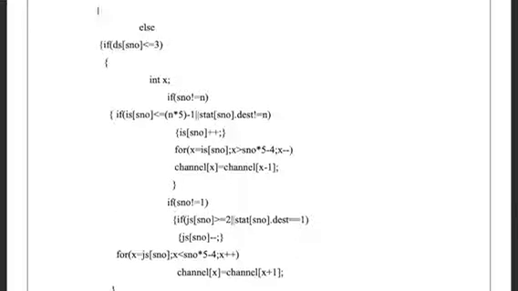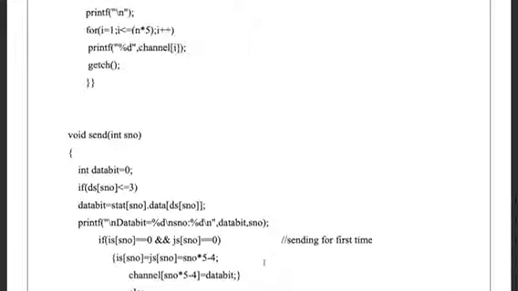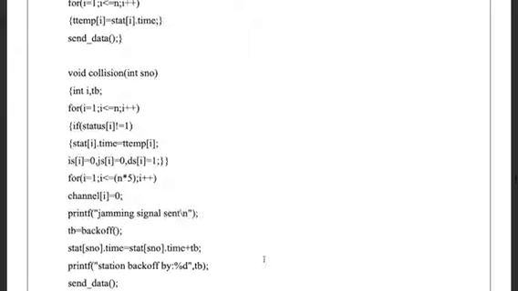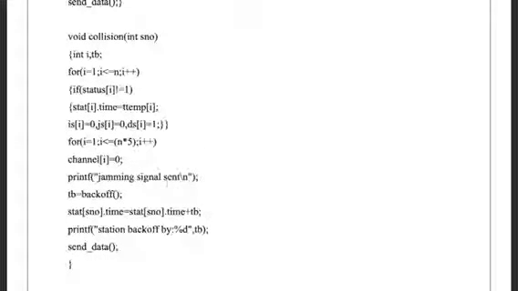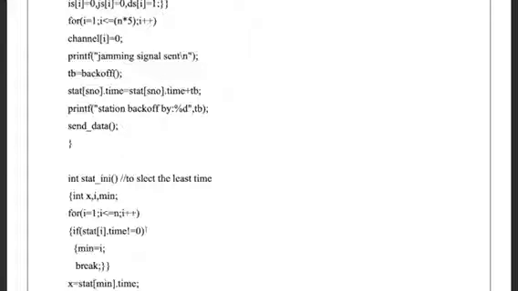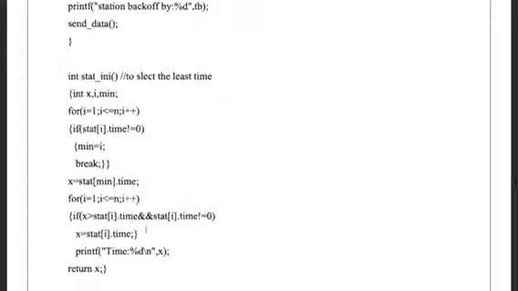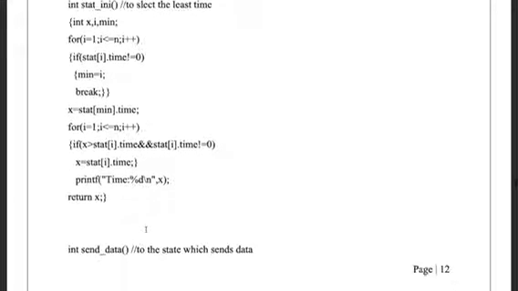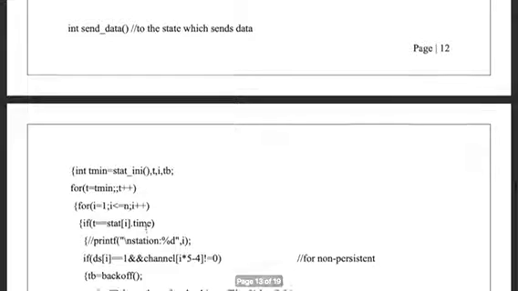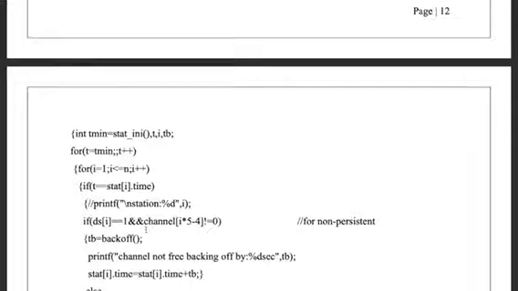And also here comes a collision function. If the status of the ith station is not equal to 1, then we assign the value of i and the value of j as 0, and we also assign the channel array as 0, and there must be some jamming of the signal. Hence we call the backoff function to determine whether the station is within the limit or not. And we also call the send data method, which is used to determine from which station to which station the data is sent, and the start method. This function is used to determine which station takes the least time to reach its destination.